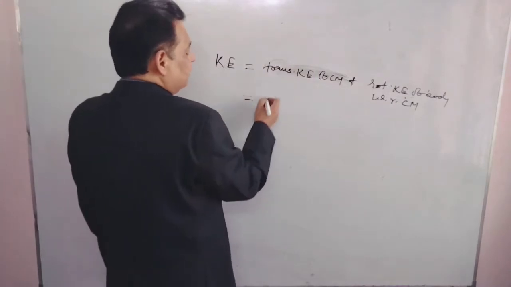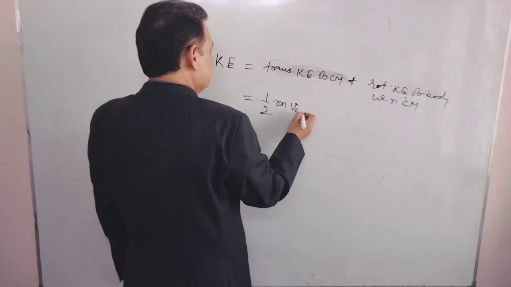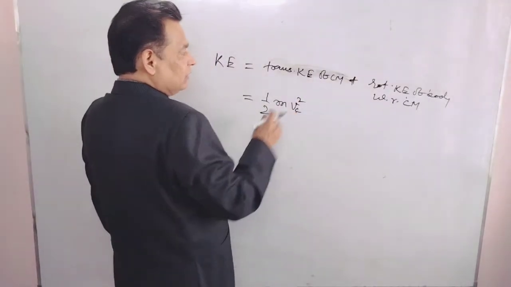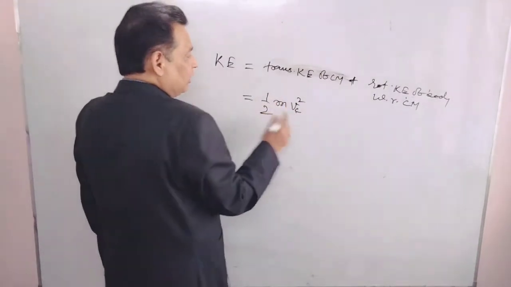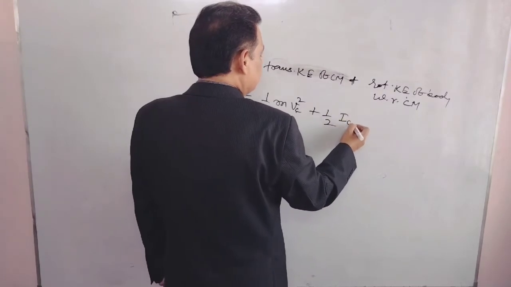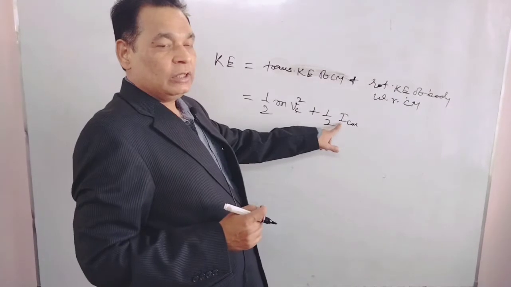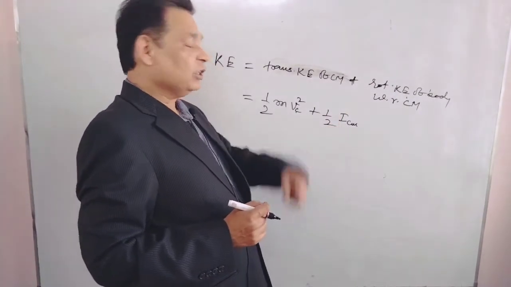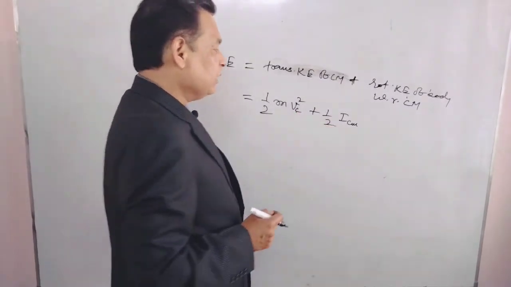This total kinetic energy will be half m vc squared, where vc is the velocity of the center of mass. That is the translational kinetic energy of the center of mass, and M is the total mass of the body, plus half I_CM omega squared, where I_CM is the moment of inertia of the body about an axis passing through the center of mass, the axis of rotation, and omega is the given angular velocity about the required axis passing through the center of mass.